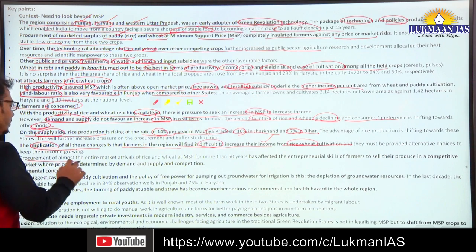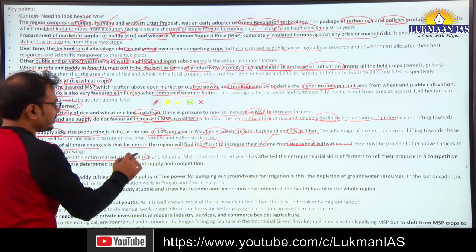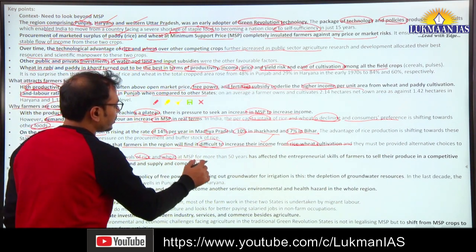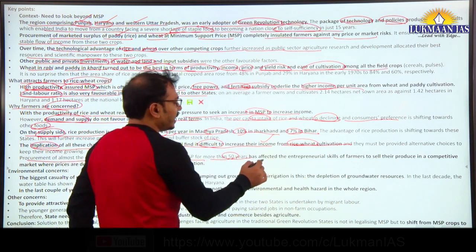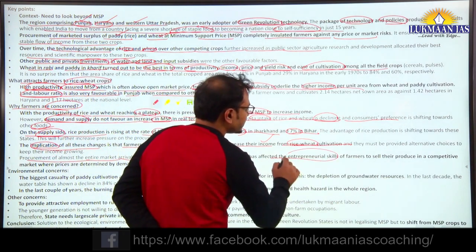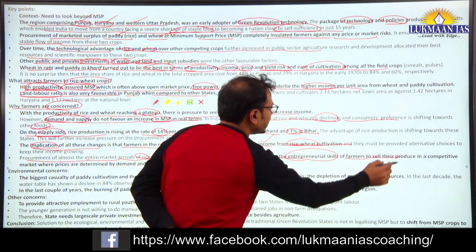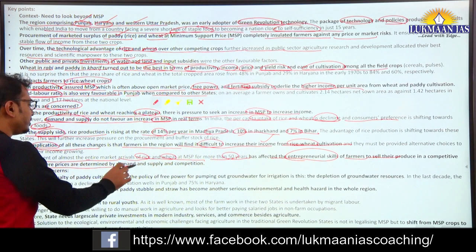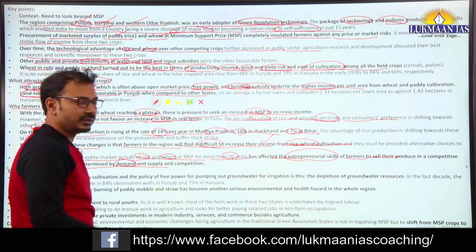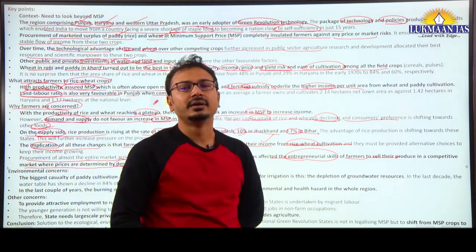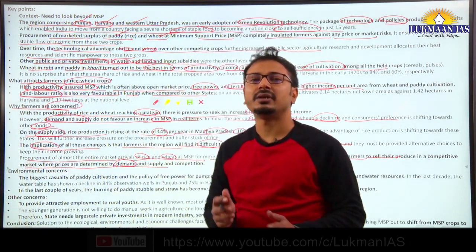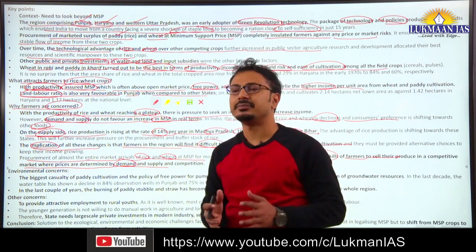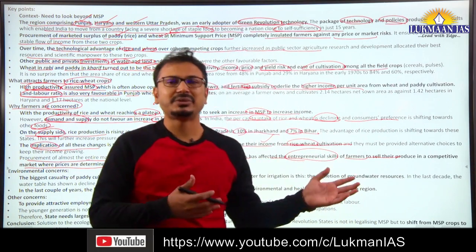So procurement of almost the entire market arrivals of rice and wheat at MSP for more than 50 years now has affected the entrepreneurship skills of farmers to sell their produce in a competitive market where prices are determined by demand, supply and competition. Now this is a very innovative point here, that farmers in Punjab and Haryana are very much accustomed to this MSP system.